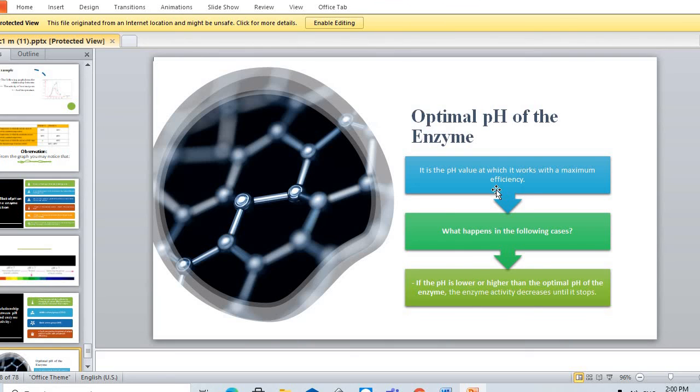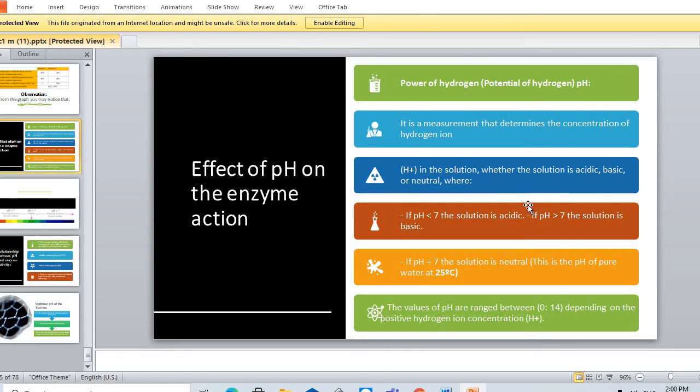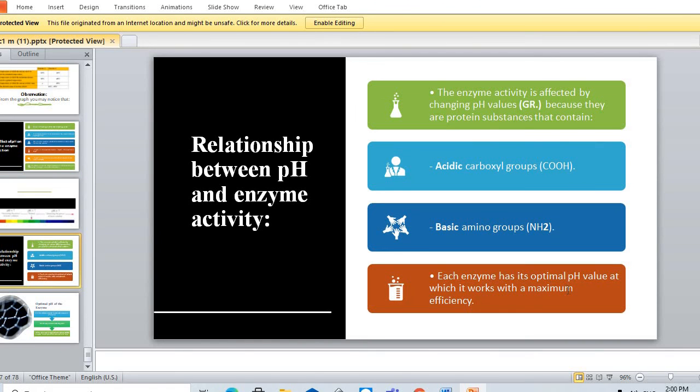We have some enzymes that work in an acidic medium, like pepsin, which works in the stomach, and some enzymes work in an alkaline medium, like trypsin, which works in the small intestine. But most enzymes inside your body work at neutral pH. Why is it neutral? Because it contains both an amino group and a carboxyl group, so most are neutral.